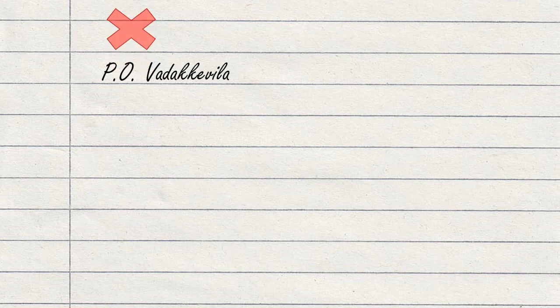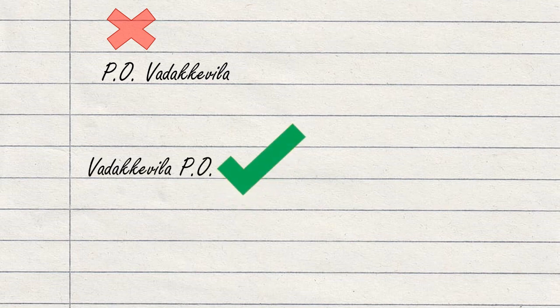No. PO should come at the end. Vadakevila PO. When you write PO in the beginning, it's wrong. The PO should follow a place. Vadakevila PO, Pallimukku PO, Kavanad PO.